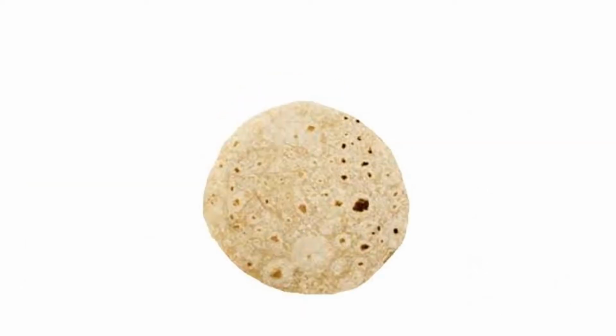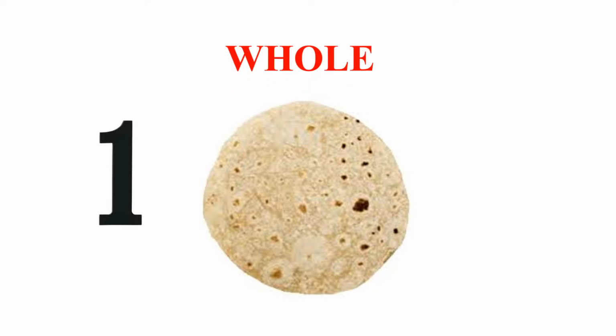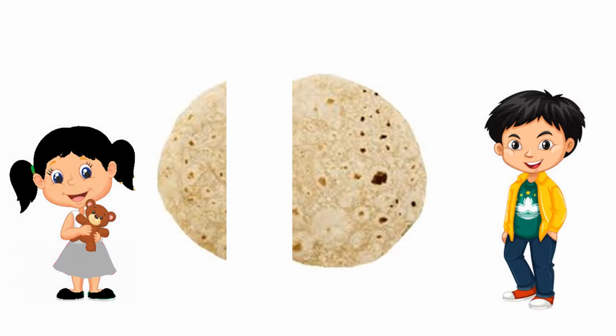Rani, this chapati is a whole. It's not a part of any other chapati, explained Raju. Raju continued. We can cut this chapati into 2 in different ways. See these pieces?